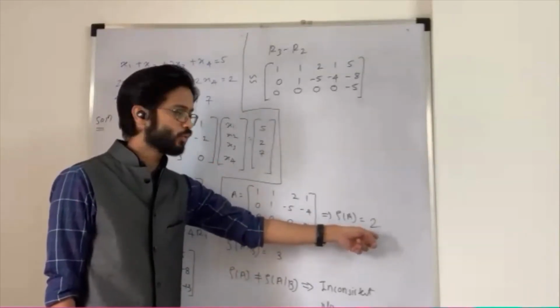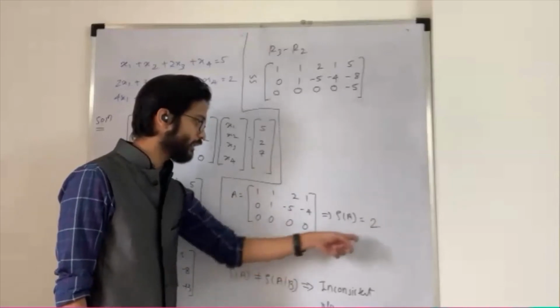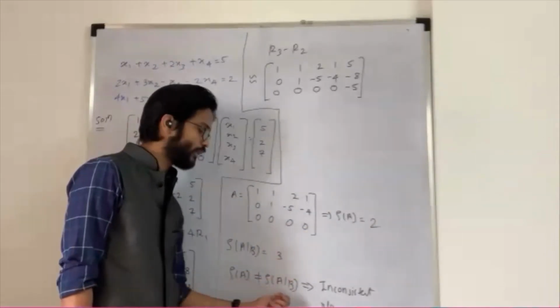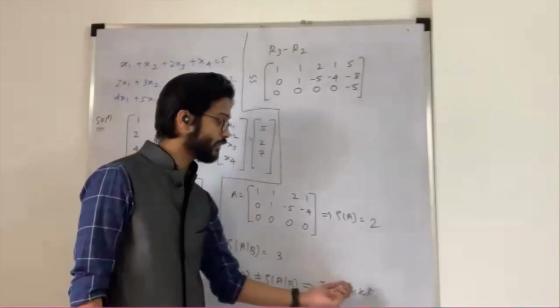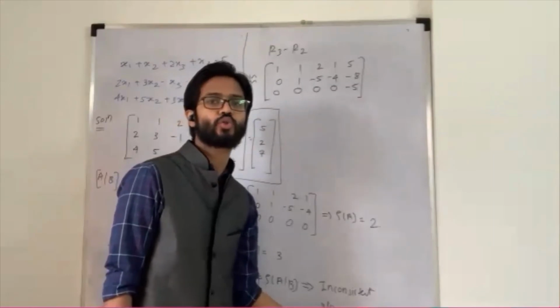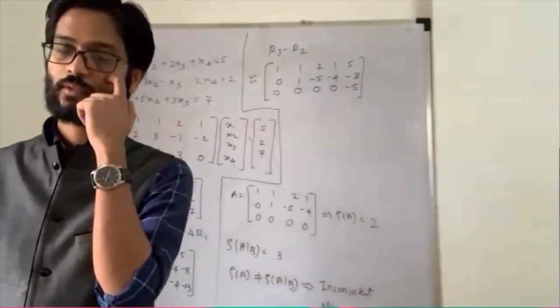So once my rank is 2 and here the augmented rank is 3, what does it mean? Rank of A is not equal to rank of augmented matrix. It means the system is inconsistent. It means we cannot find the solution. So no solution case is there. Okay?